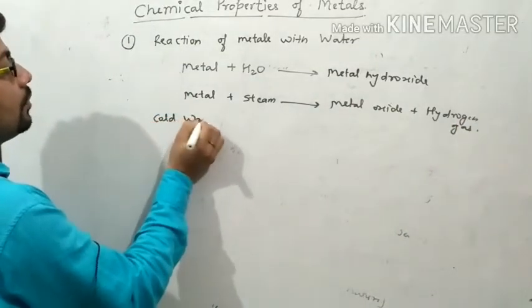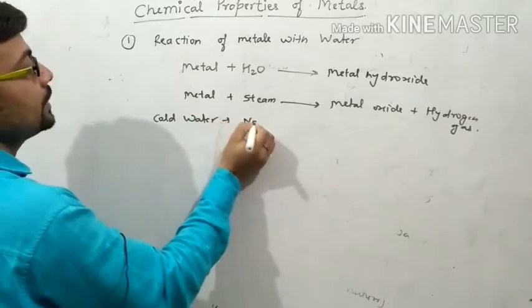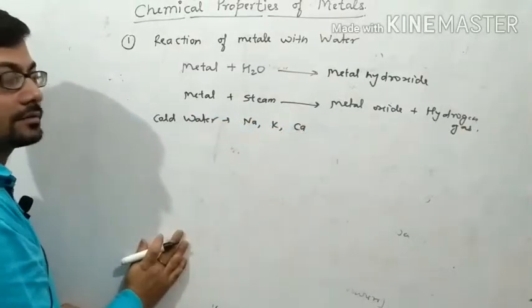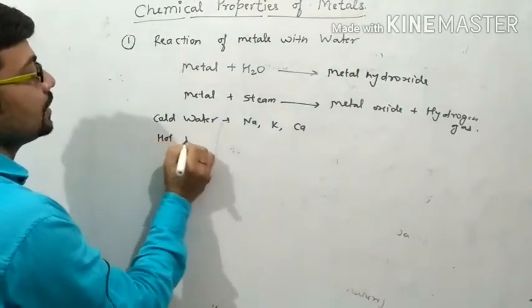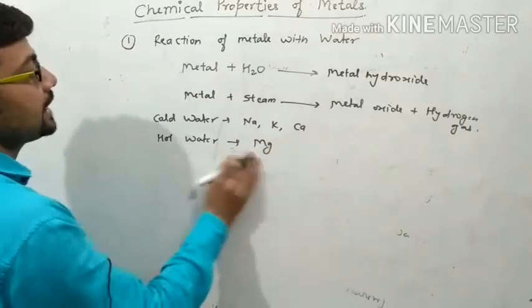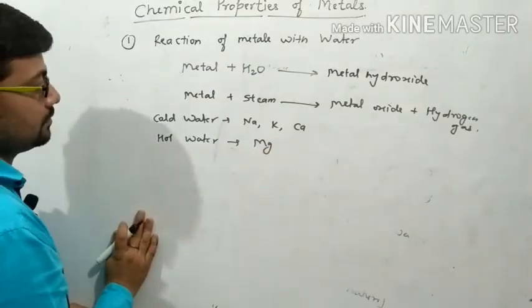In the case of cold water, sodium, potassium and calcium react. With hot water, magnesium reacts.